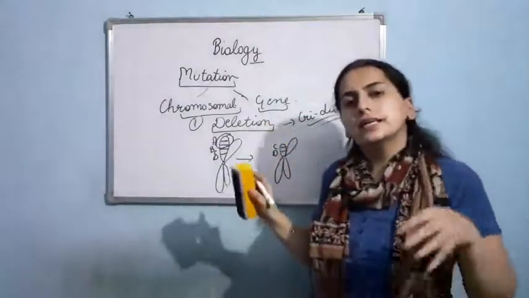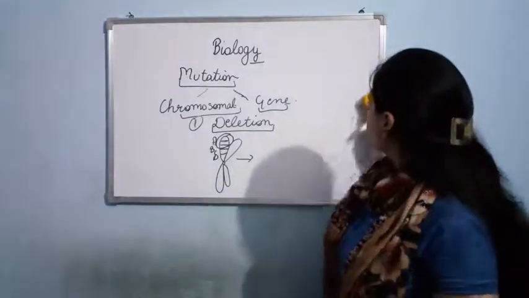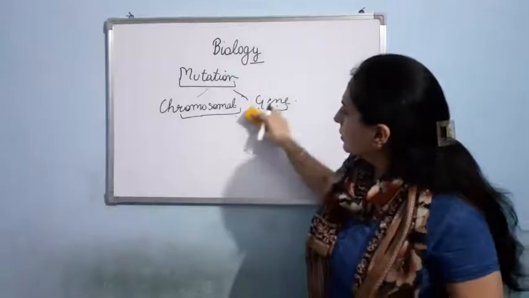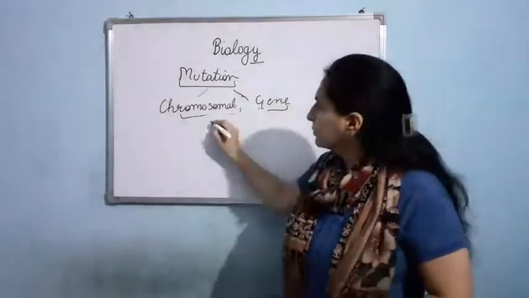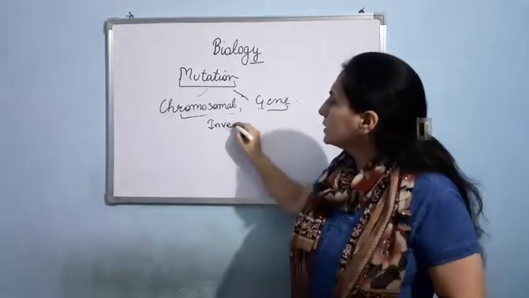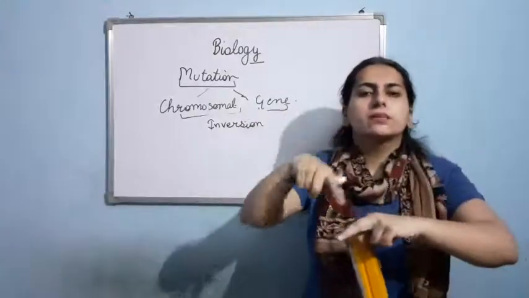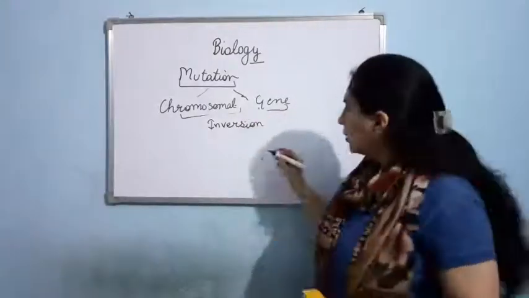Now the second type of chromosomal mutation is inversion. What happens in inversion? There is inversion of a segment of the DNA. Just see how this happens.